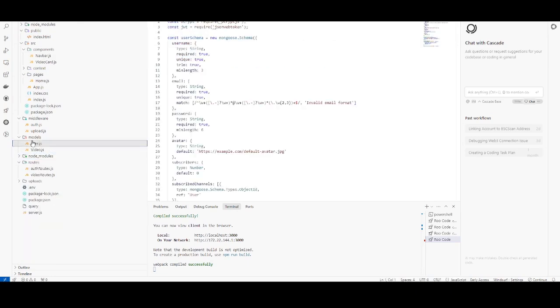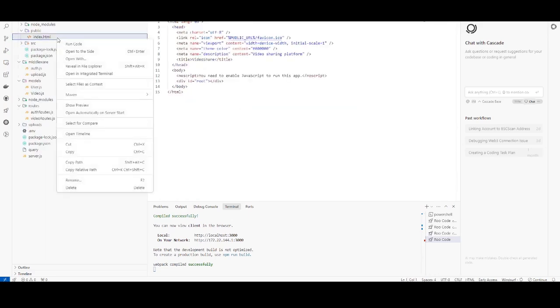We have the different models that we're going to use to interact with MongoDB, and we have the MongoDB connection already set up. There is some manual work that you have to do, especially setting up your MongoDB connection. You're going to have to do that manually because, quite frankly, it's not really easy unless you're using computer use. We have the server set up and stuff like that. And you can keep building on top of this, but this is really cool. And I wanted to show you the power of DeepSeek R1 and just its ability to really go ahead and create stuff, go ahead and get things done.